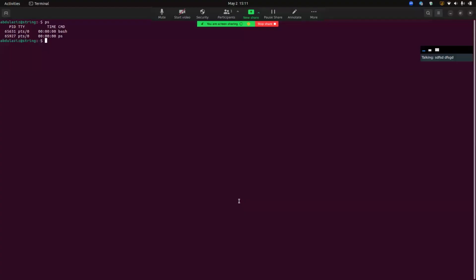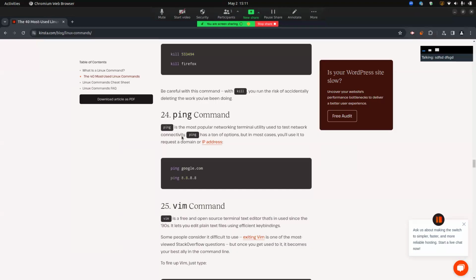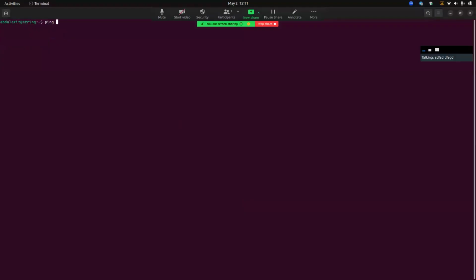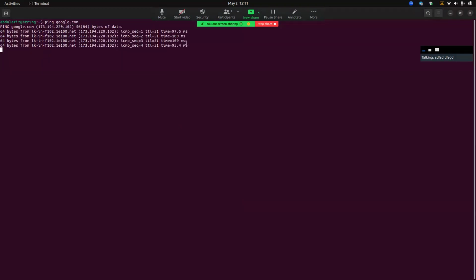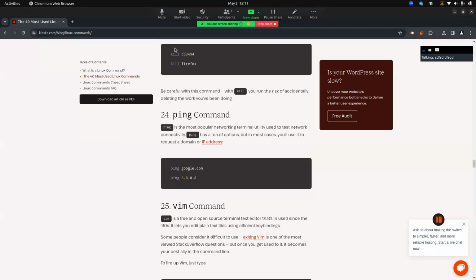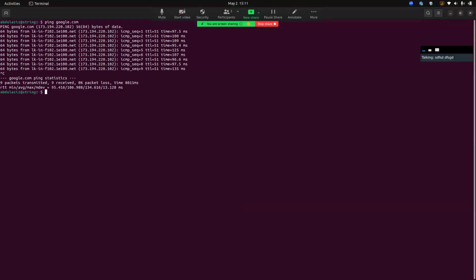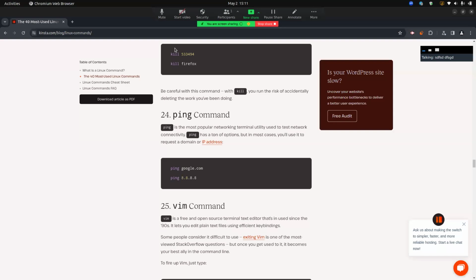So the next is the ping command. Ping is the most popular networking terminal utility used to test network connectivity. For example, ping google.com. And here you can see ping and time. This is a tester of network connectivity.